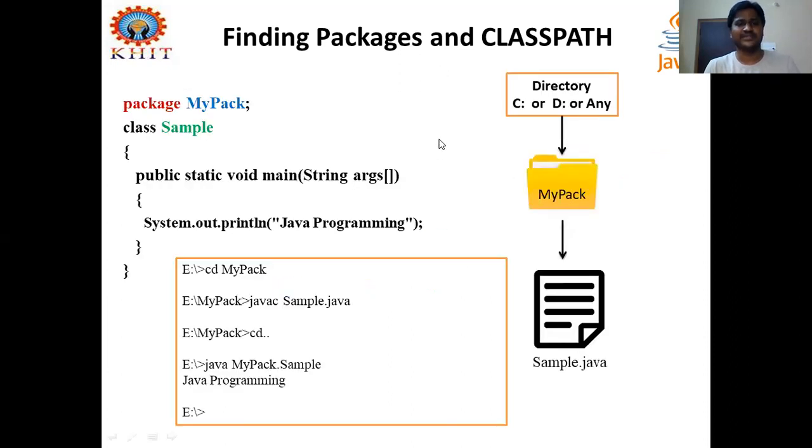Next, coming to one simple program to understand what we have discussed till now about packages, specifically defining packages, finding the packages and how to execute those packages. So go to your directory, anywhere in your directory, any directory, C, D or E, whatever it is. This is a graphical user interface I'm using for creating. I will show you the way of creating through command prompt also in the next video.